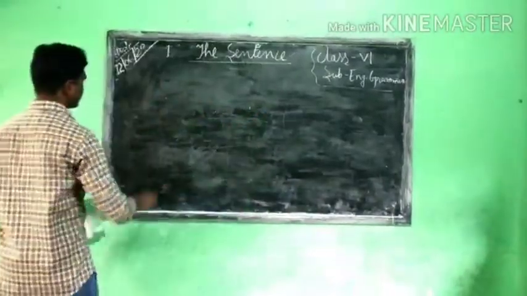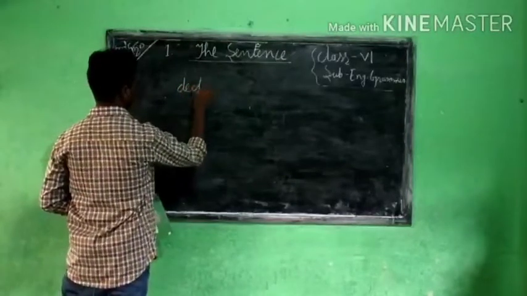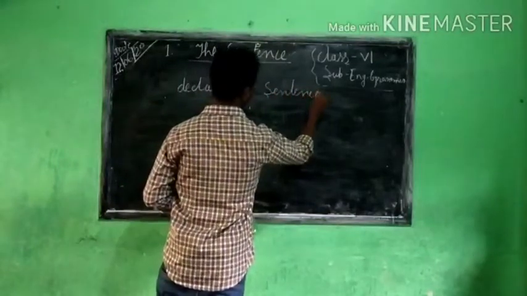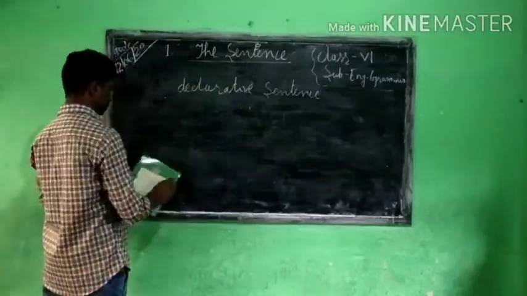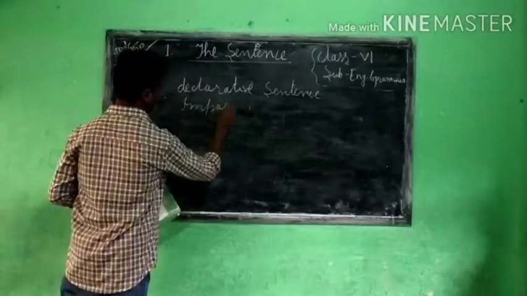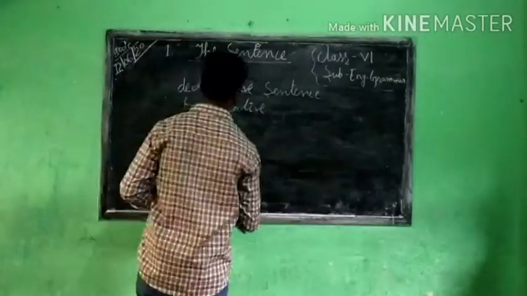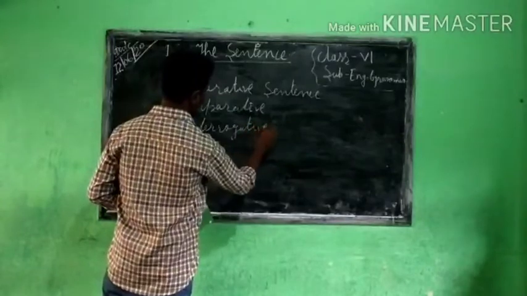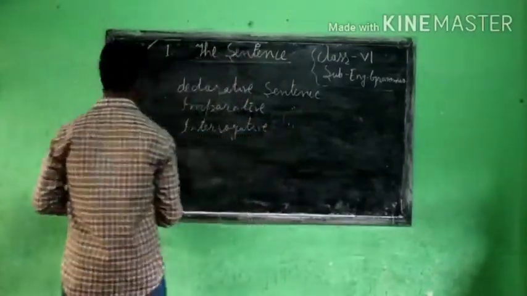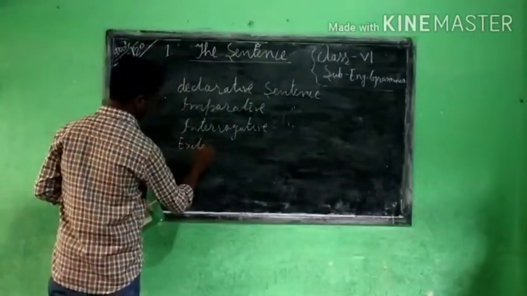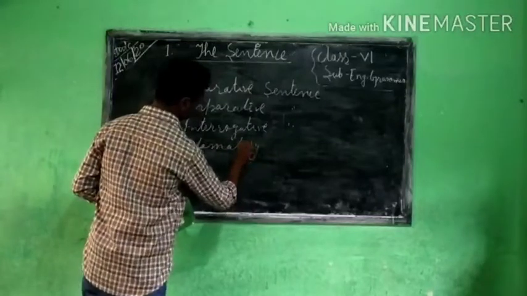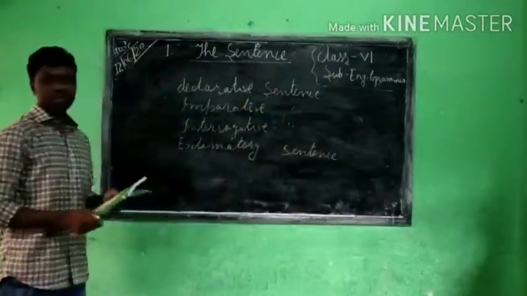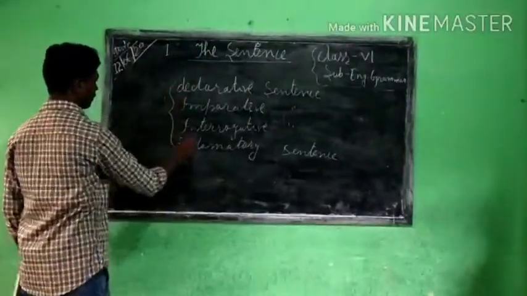First one is the declarative sentence. According to your English grammar book, there are only four types of sentences.